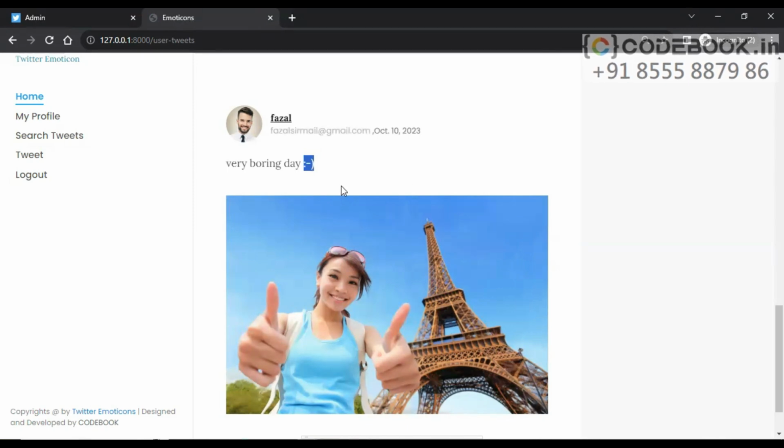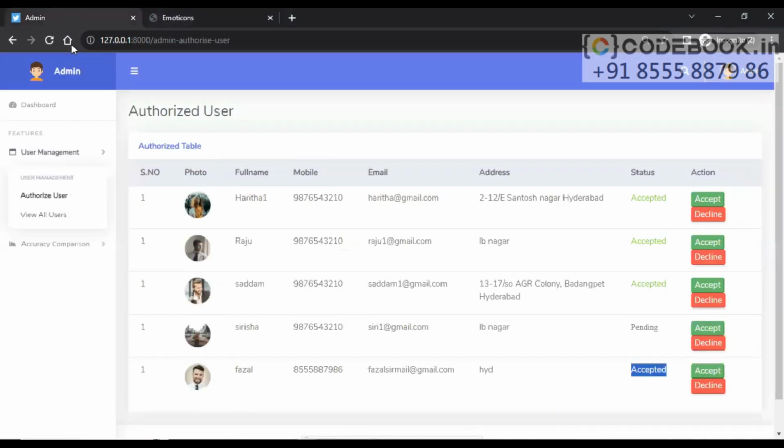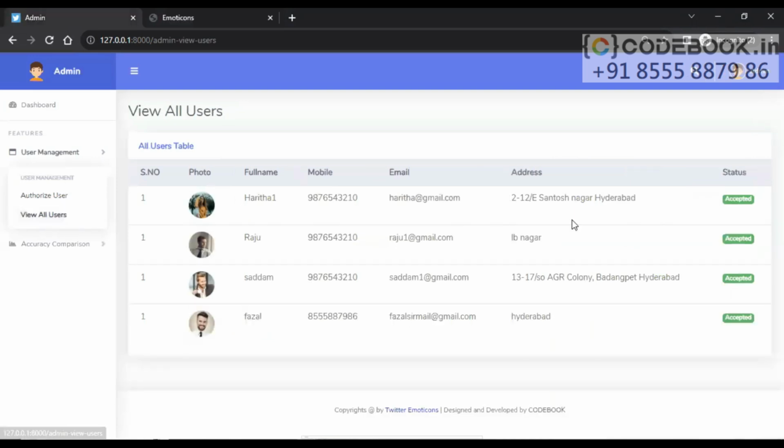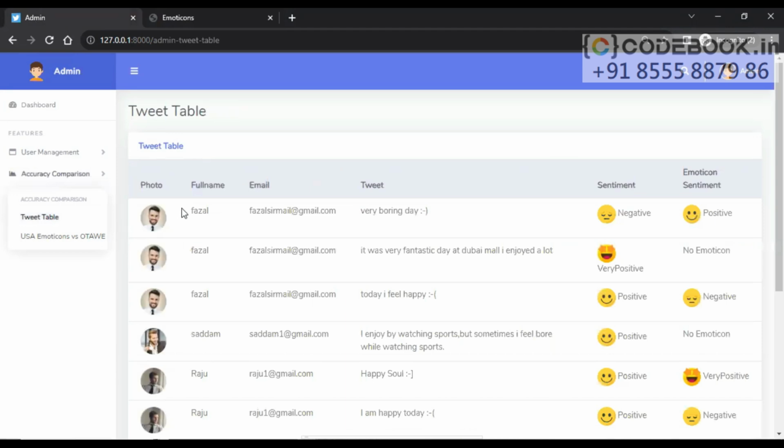Let's go to admin and check what is happening with these sentiments. Administrator, and here we have authorized users and all users. This user is accepted already. Now let's go to accuracy comparison and see the tweet table. Under tweet table, three different posts are there. The first post is: Today I feel happy. Positive sentiment, but the emoticon sentiment is negative here.